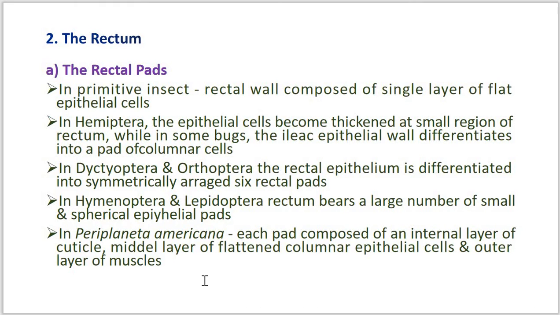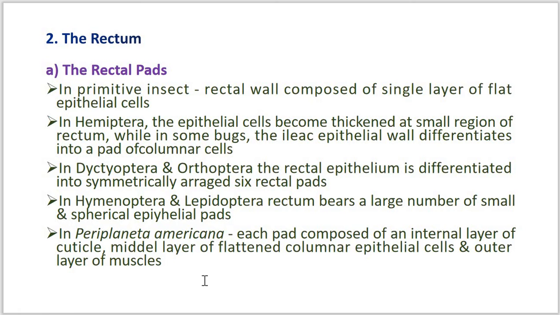In Periplaneta, each pad consists of an internal layer of cuticle, then a middle layer of flattened columnar epithelial cells, whereas the outer layer is musculature. Now let us discuss the rectal pads of the cockroach. The internal layer is cuticle, the middle layer is flattened columnar epithelial cells, whereas the outer layer surrounds the muscles, that is, longitudinal as well as circular muscles.